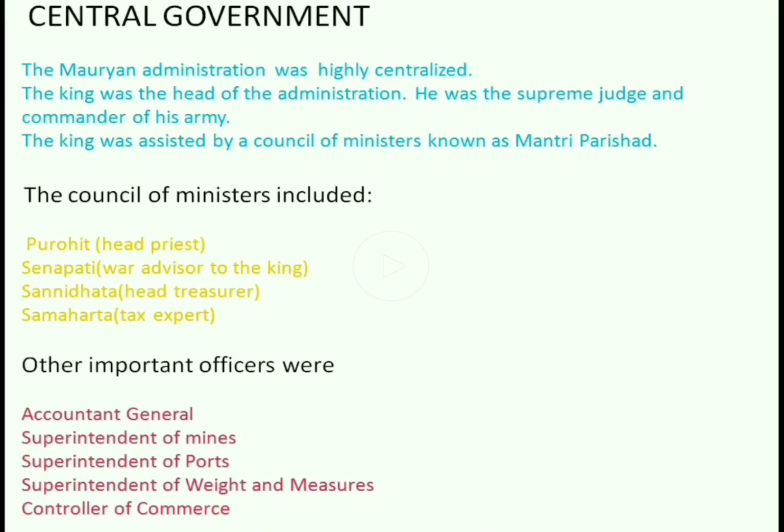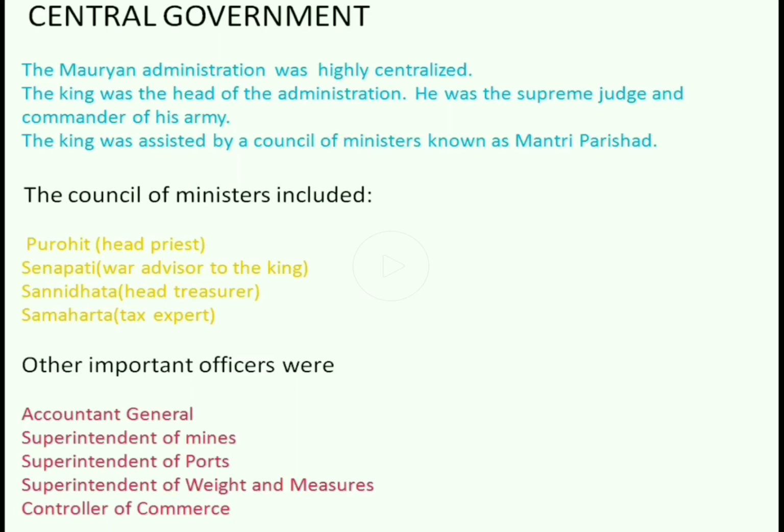Central government. The Mauryan administration was highly centralized. The king was the head of the administration. His throne was hereditary. He was the supreme judge and the commander of his army. The king was assisted by a council of ministers known as Mantri Parishad. Each minister was responsible for his department.